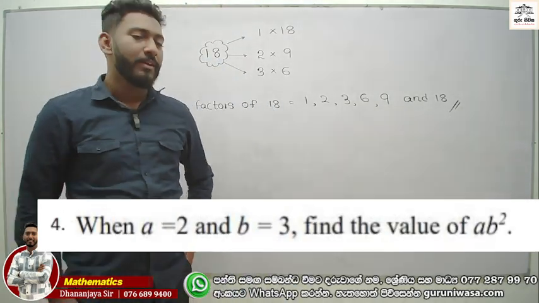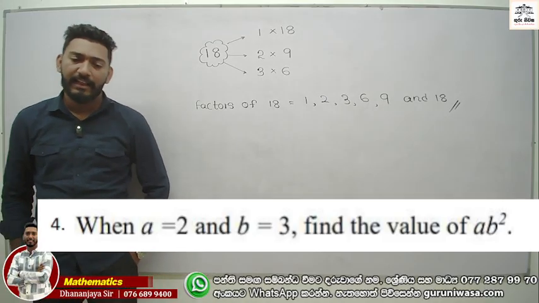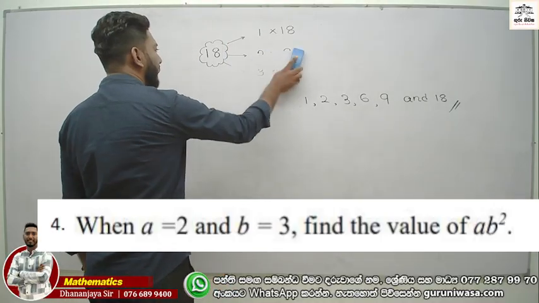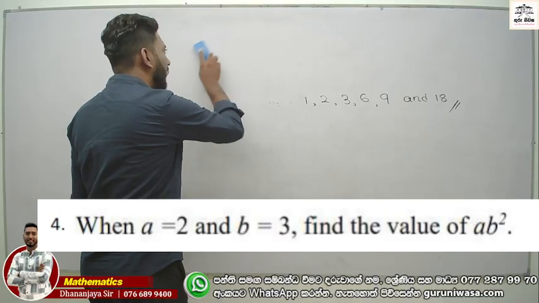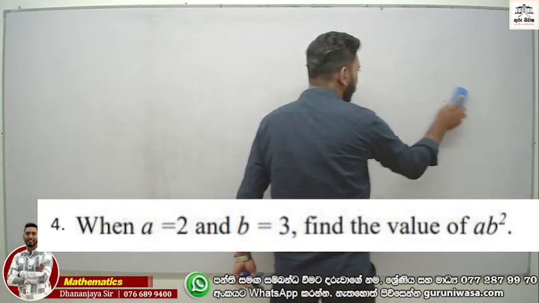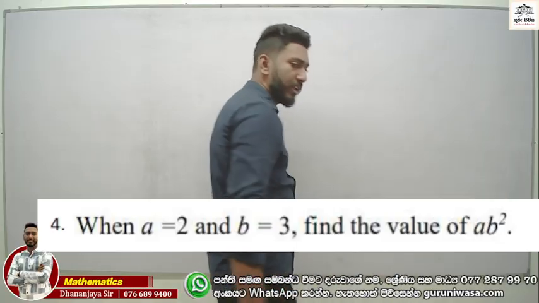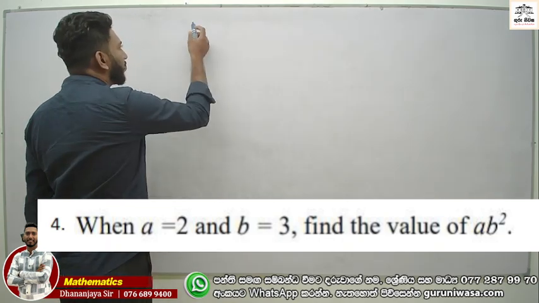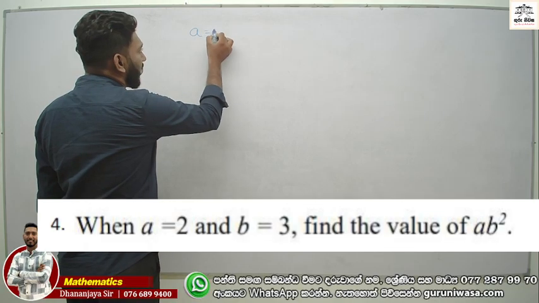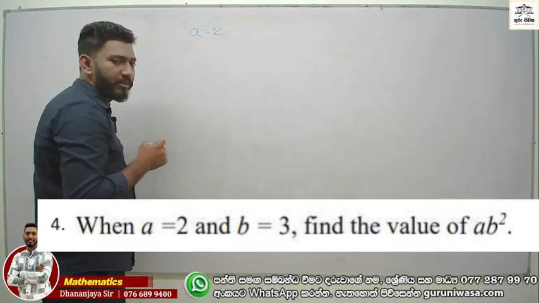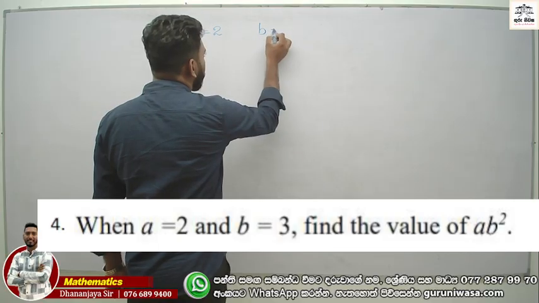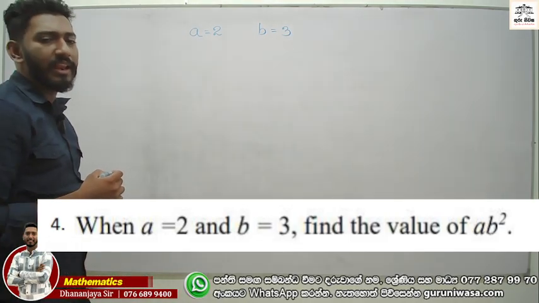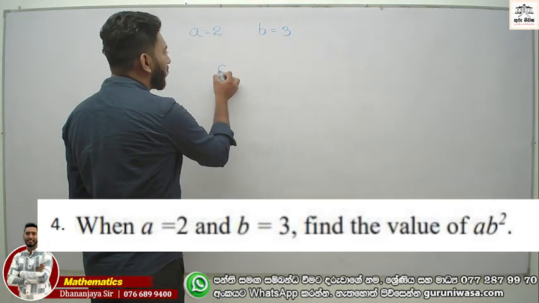Now, this is the fourth question. Algebraic expressions and substitution, right? Substitution is the lesson. Now look at the question. Let A and B be simple terms, where A is equal to 2, as well as B is equal to 3. Now find the value of AB squared.